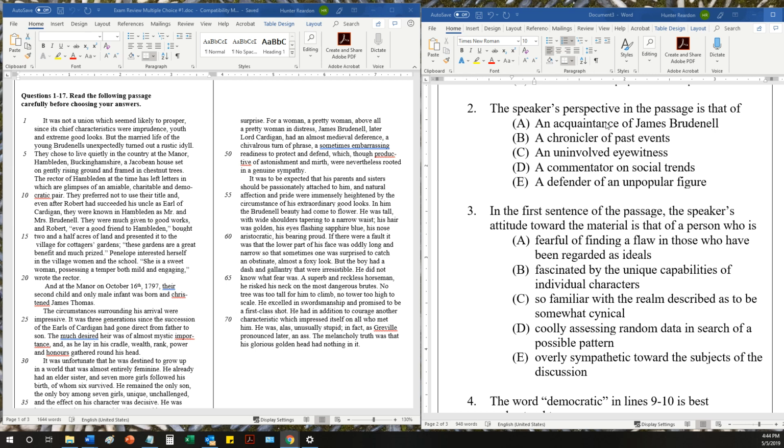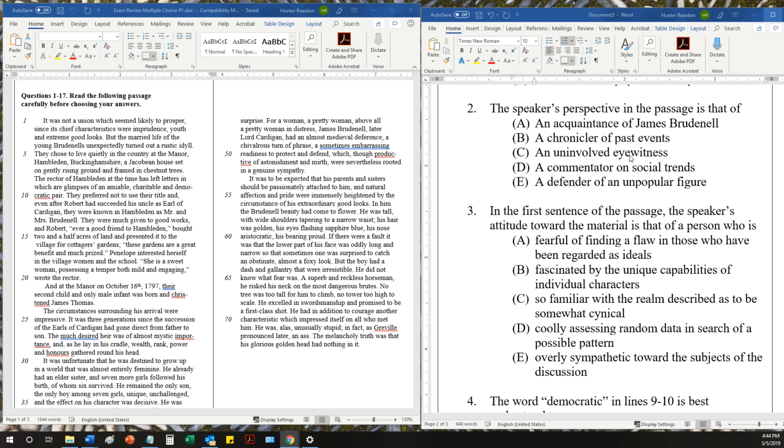I'm not sure how an acquaintance would quite know all of these things, and there's just not a lot of evidence to indicate that it is a friend based on his tone in the passage. An uninvolved eyewitness. Well, an eyewitness would see things that happen, but again, may not know all of these details. There are a lot of really intimate details about their lives, about the marriage.